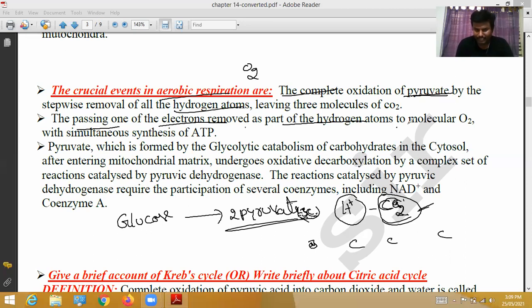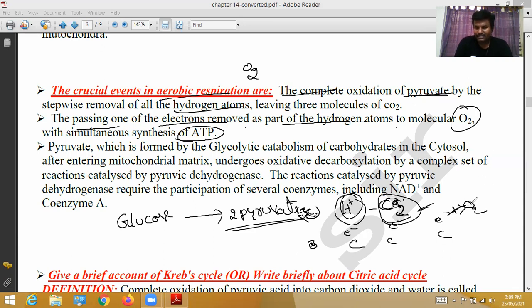These electrons are joined to the oxygen, with simultaneous synthesis of ATP.